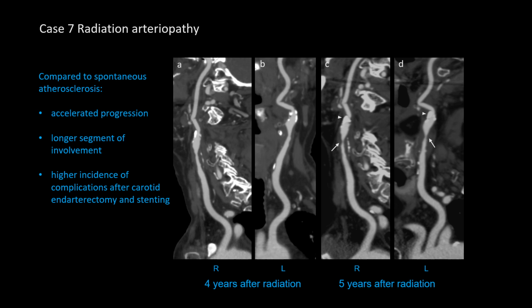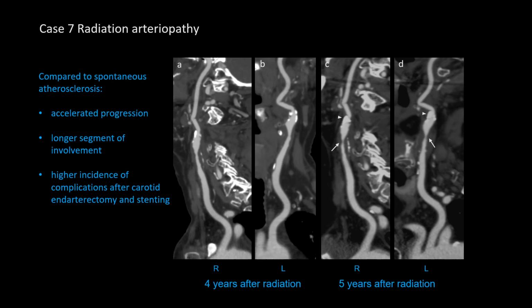In the management of head and neck cancer, carotid arteries receive significant doses of radiation. Radiation can result in morphological features like those seen in spontaneous atherosclerosis. Differentiating factors are accelerated progression, a longer segment of involvement, and a higher incidence of complications after carotid endarterectomy and stenting.